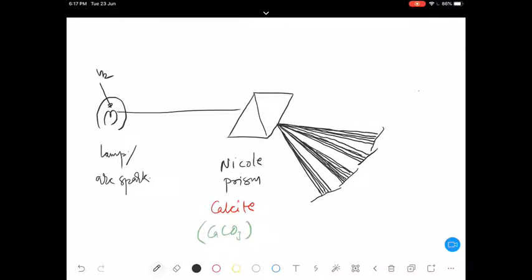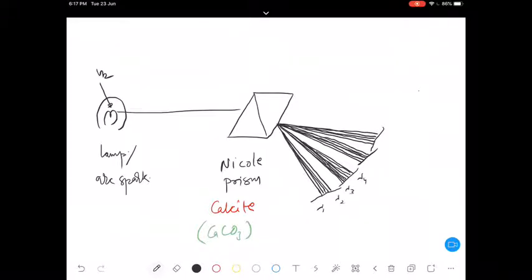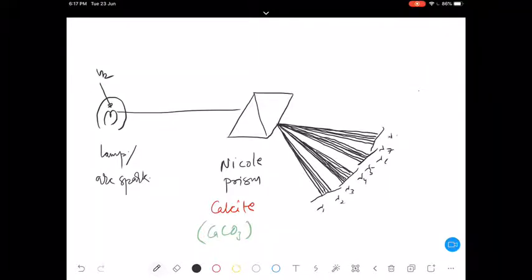First of all, can you tell me, if I write lambda 1, lambda 2, lambda 3, lambda 4, lambda 5, lambda 6, lambda 7, lambda 8, out of lambda 1 to lambda 8, which one will have the minimum wavelength, or which one will have maximum energy?